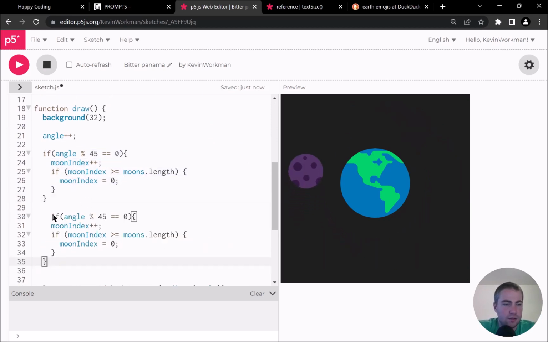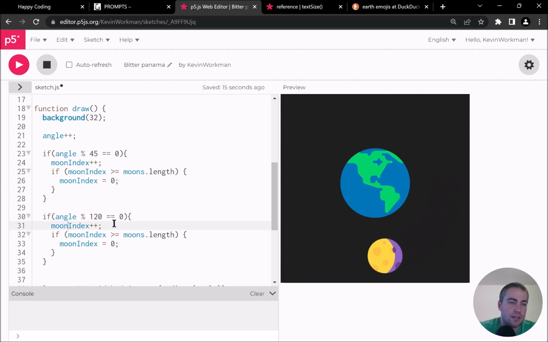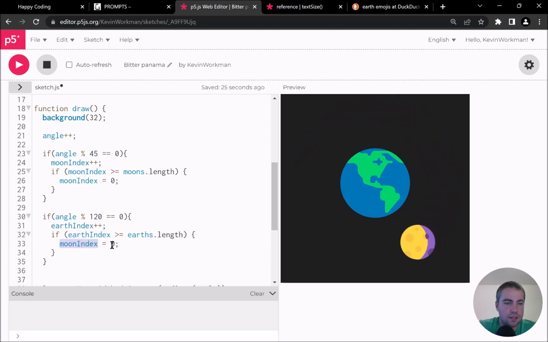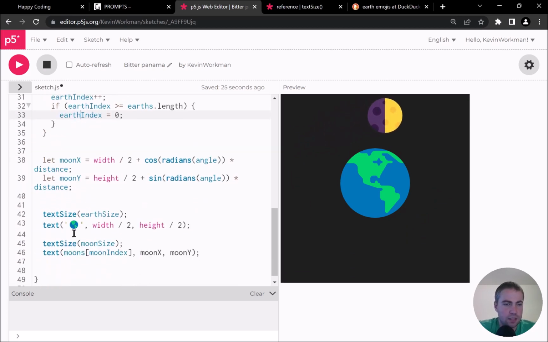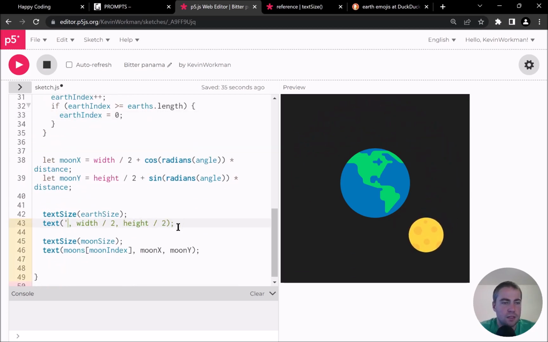I'm going to say if angle, divided by, I think this one needs to be 120, because I'm going to split the 360 degrees into 3, equals 0. Then if Earth index is greater than or equal to Earths dot length, then one more Earth index, and then here this needs to be Earths Earth index, I think. And let's just see what happens.